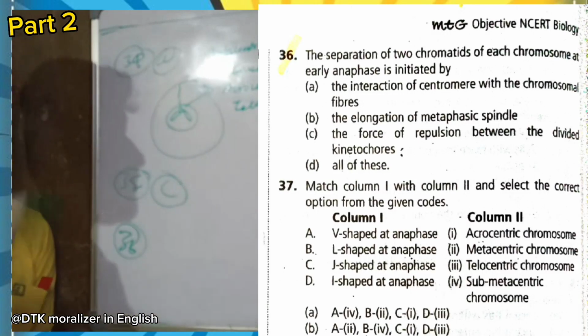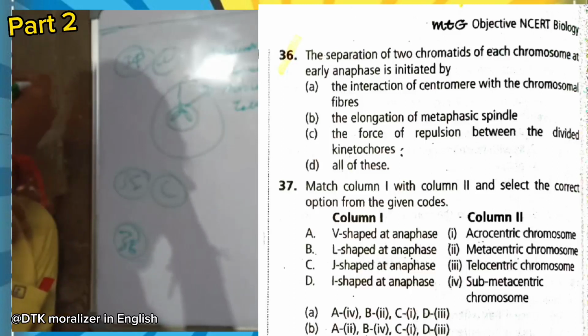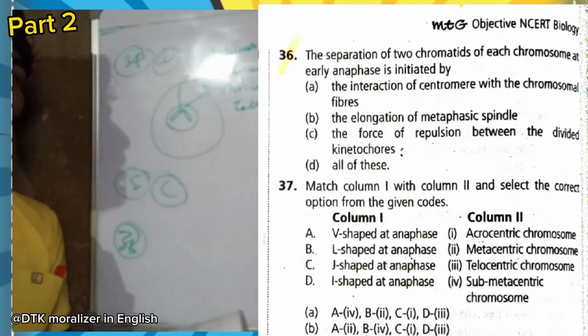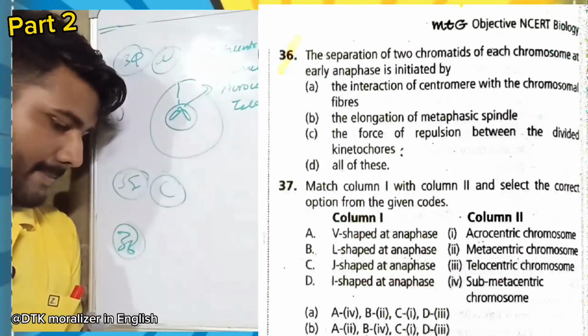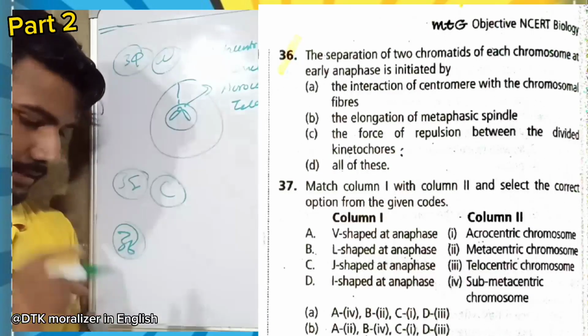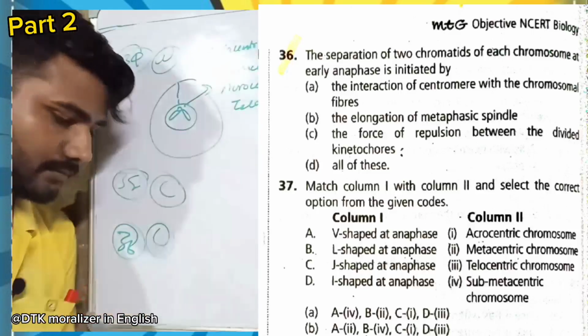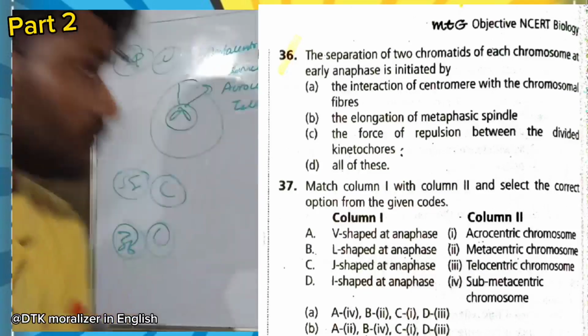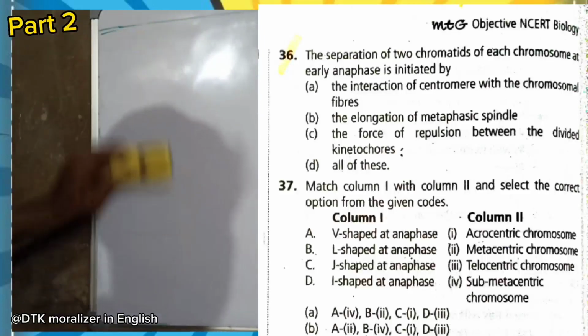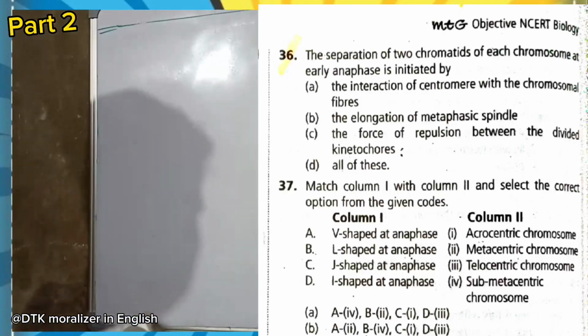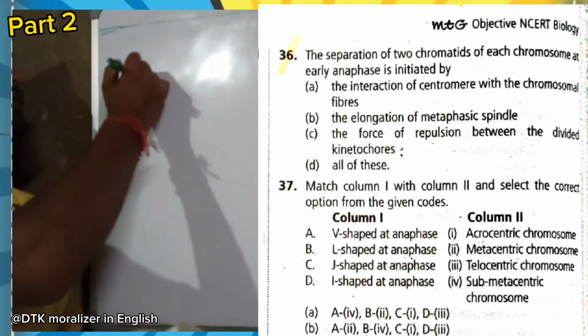At the time of anaphase, the centromere splitting happens. That's why in late anaphase you will find a chromosome with one chromatid. So the 36th answer will be C.